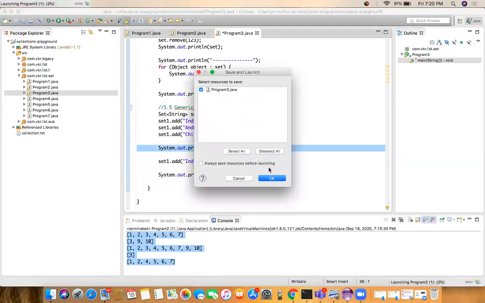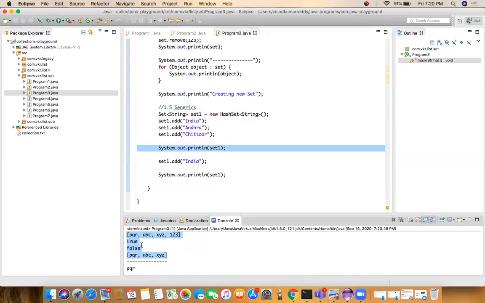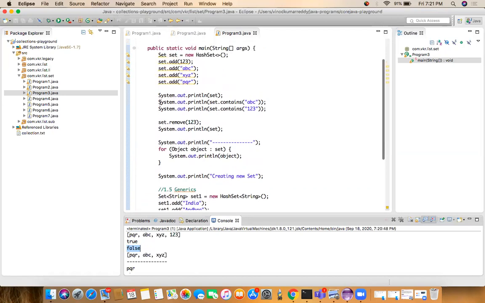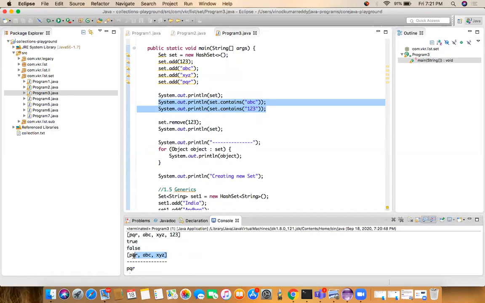Let's go and run this. First we got PQR ABC XYZ 1 2 3. Then we check whether ABC is available or not by calling the contains method. Contains of ABC will give true. Contains of the string 123 will give false because that string is not there. So after removing 123, we got PQR ABC XYZ.